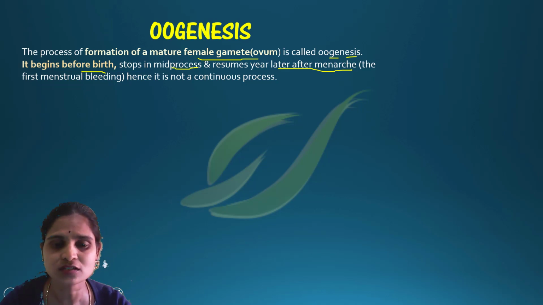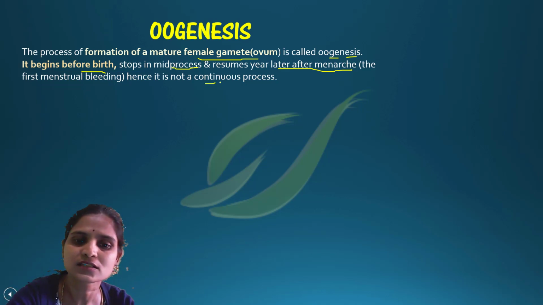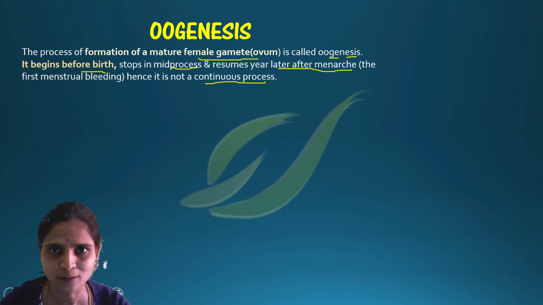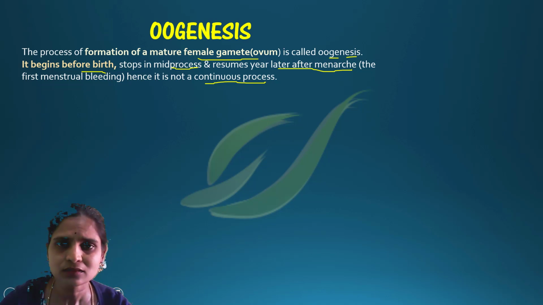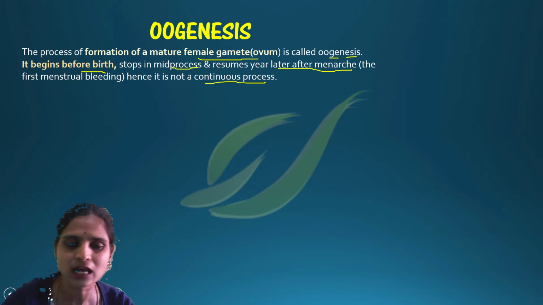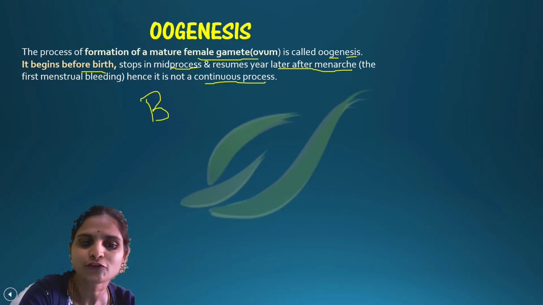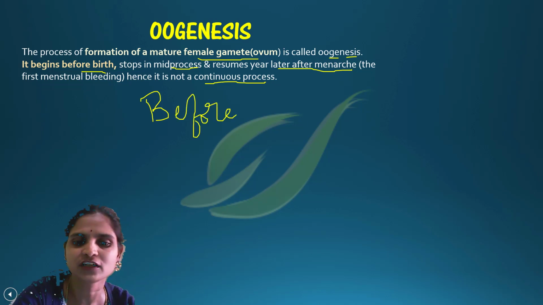Hence, oogenesis is called a discontinuous process. Just listen, spermatogenesis will start at the puberty age and carry on throughout life. Whereas oogenesis starts before birth, in the fetus itself.